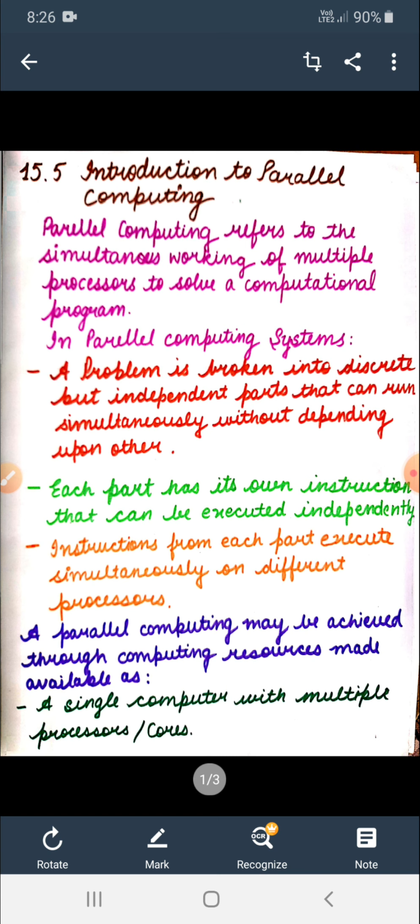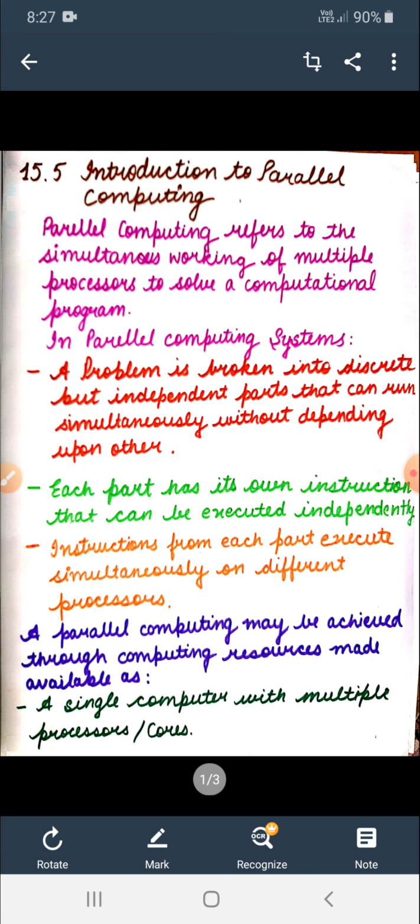In parallel computing systems, the problem is broken into discrete but independent parts that can run at the same time without depending upon each other. The main problem is broken into different parts, but all the parts are independent. Each part has its own instructions that can be executed independently.